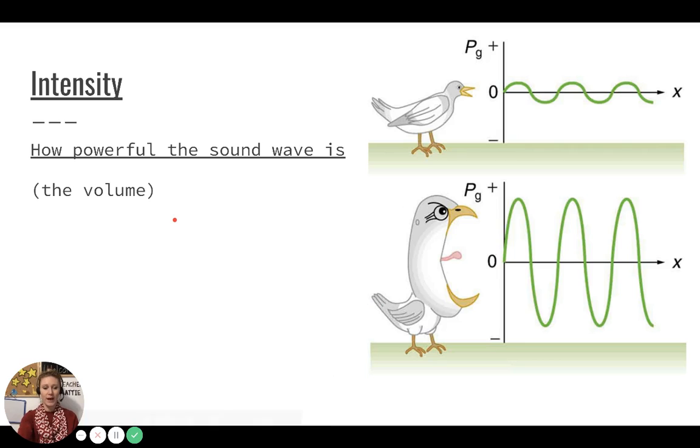Intensity, how powerful the sound wave is. The volume. Notice they're at the same wavelength because it is the same bird. However, one is higher or louder and the other one is quieter or softer and smaller.